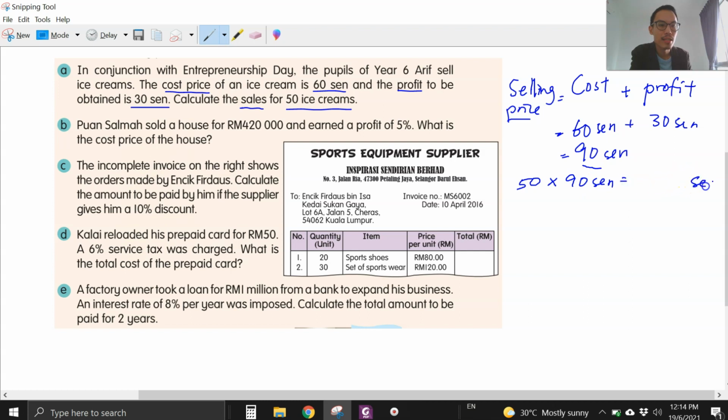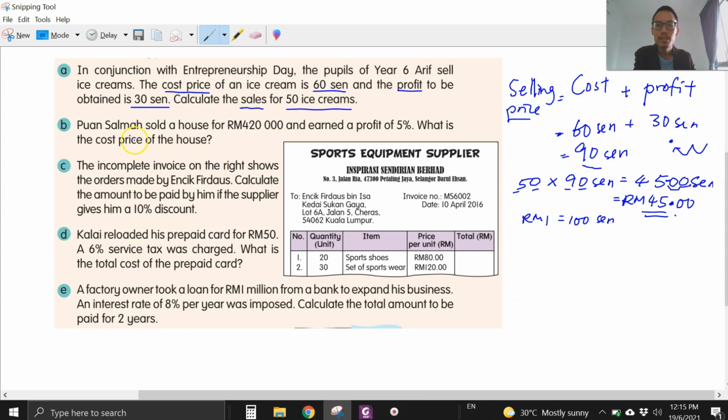50 times 90 cents, you will get 4,500. There are two zeros, so I put two zeros behind. Change to ringgit. Now 1 ringgit is 100 cents. So 4,500 cents, you divide by 100, bagi 100. Move 2 places to the left because you divide. So you get 45 ringgit for the total sales.